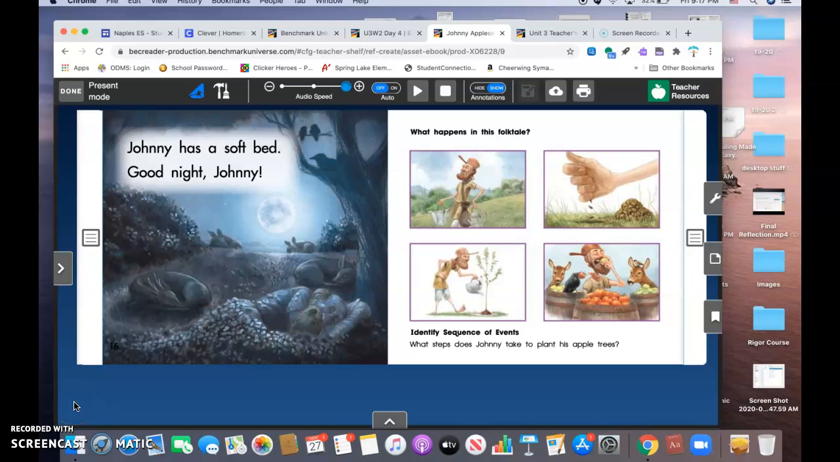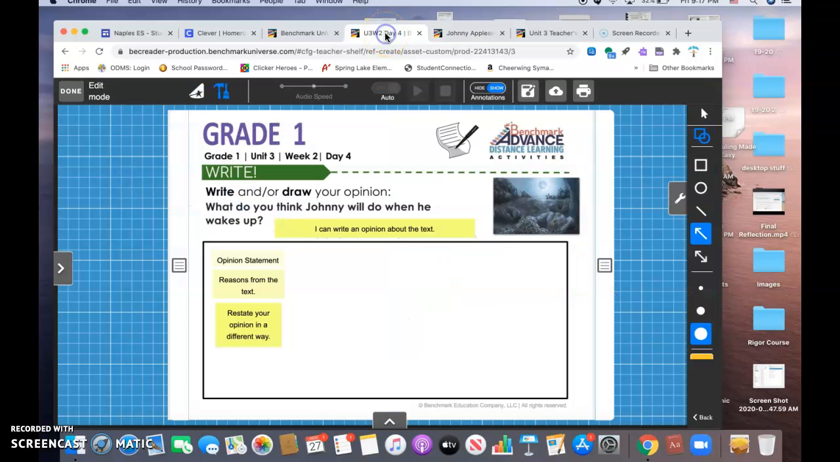All right, my friends, take a look at this last page of the text. It says, Johnny has a soft bed. Good night, Johnny. This is where the book ends. Let's take a look at what we're going to do for the last slide of the day.